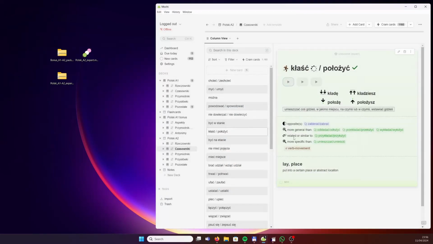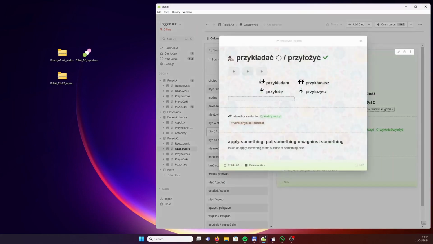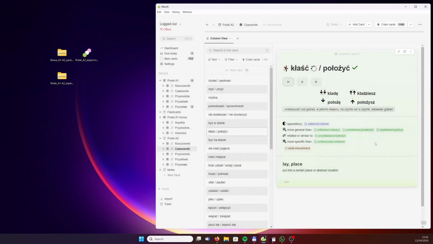We've got a related action, przykładać, so apply something or put something on or against something else. I can think of having a headache and applying, I don't know, for example, ice or something cold to my head. That's when I would use the word przykładać.